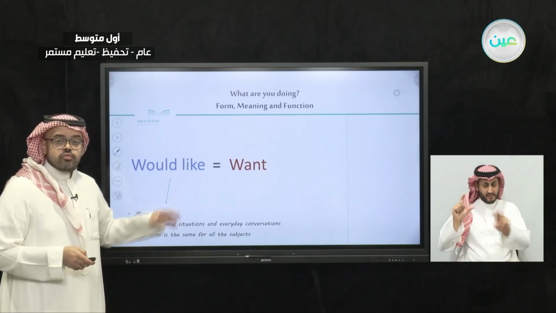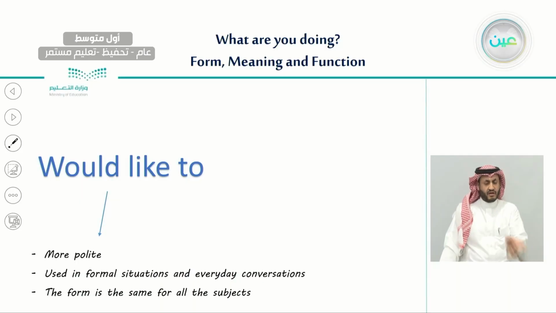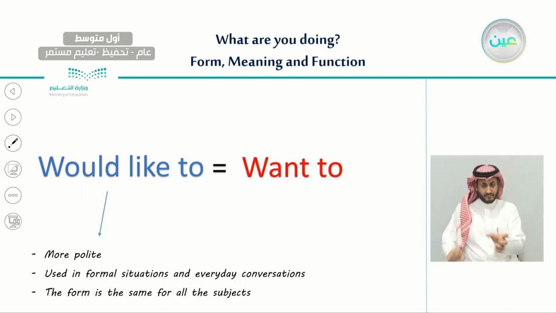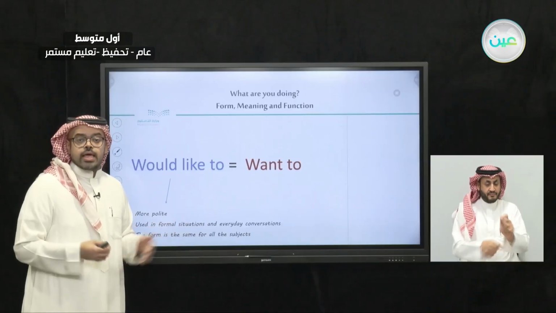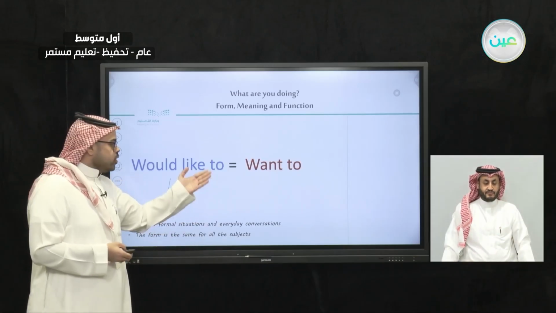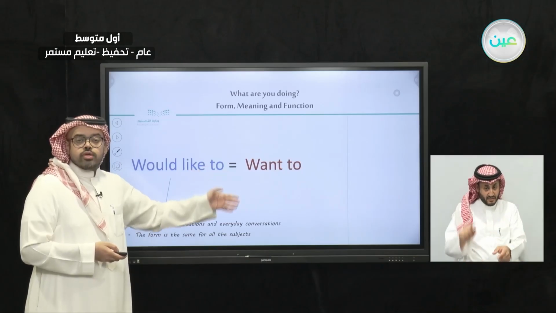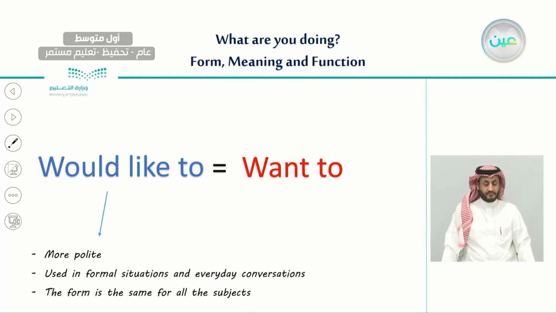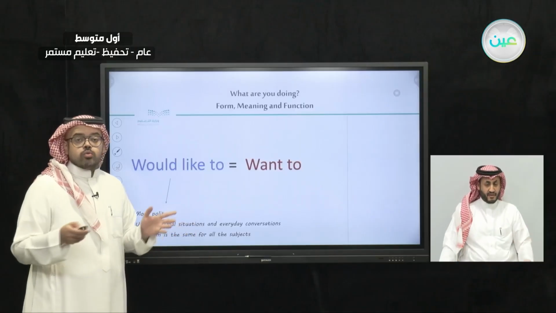And also another form of would like is would like to. Would like to means want to. And the difference between would like and would like to is that with would like to, we use it with a verb. For example, I would like to eat a sandwich. So we use would like to with a verb, the same as want to. I want to eat a sandwich. So this is the difference between would like and would like to.